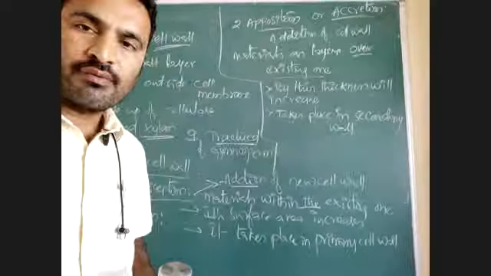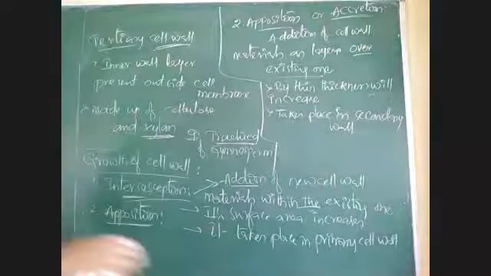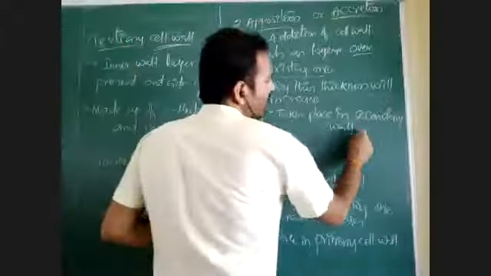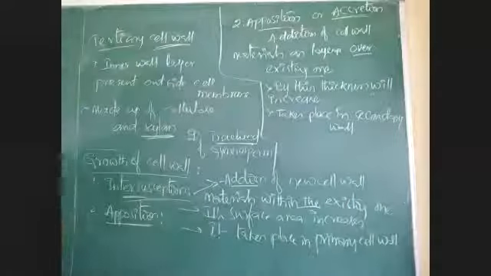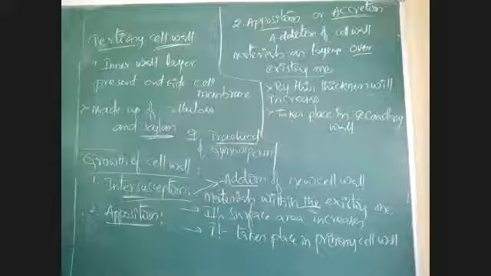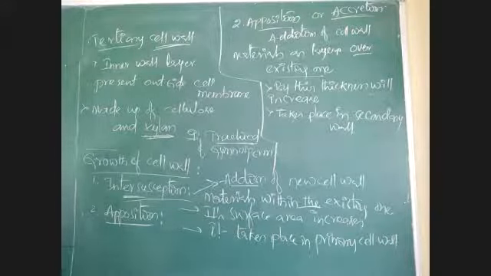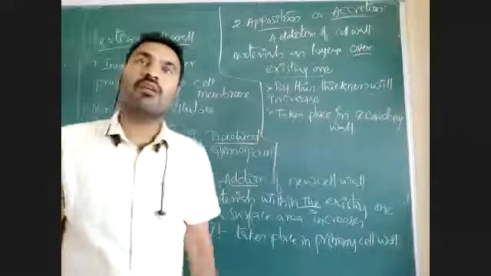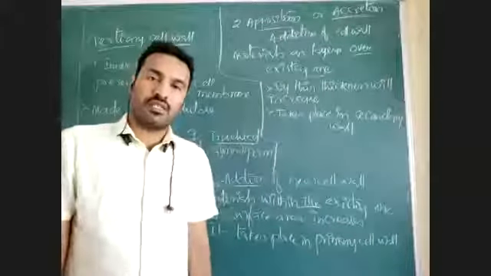What is cell plate? During cell division, I told you, first there is formation of cell plate. That cell plate will develop into middle lamellum and cell wall. That cell plate and middle lamellum formation we will see in detail in the cell cycle cell division chapter.